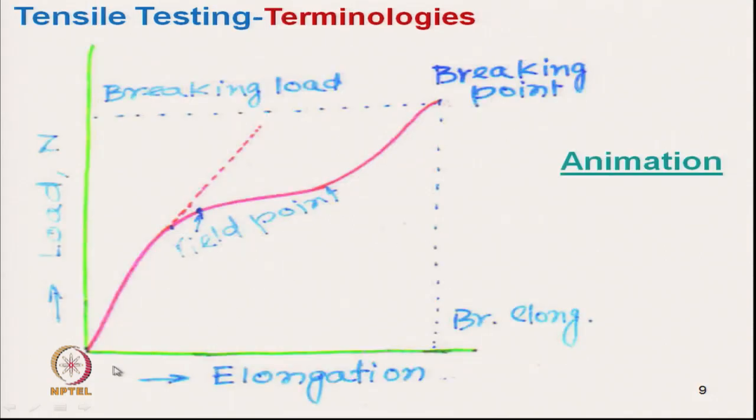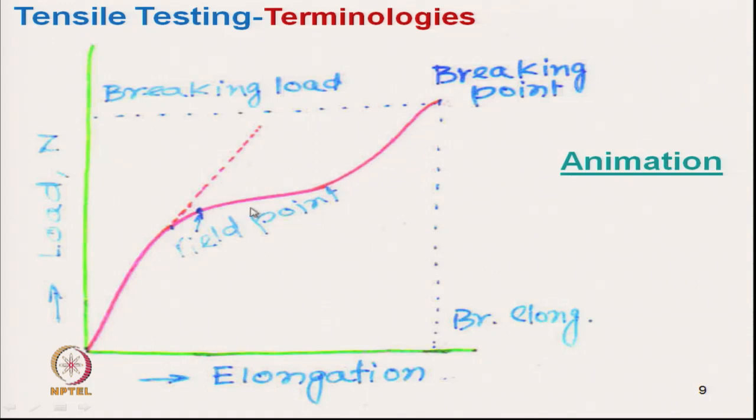Here this is the straight part where the load increases linearly with the elongation. This is the Hooke's region. After that there is a yield point, and then again there is an increase in the stress load.